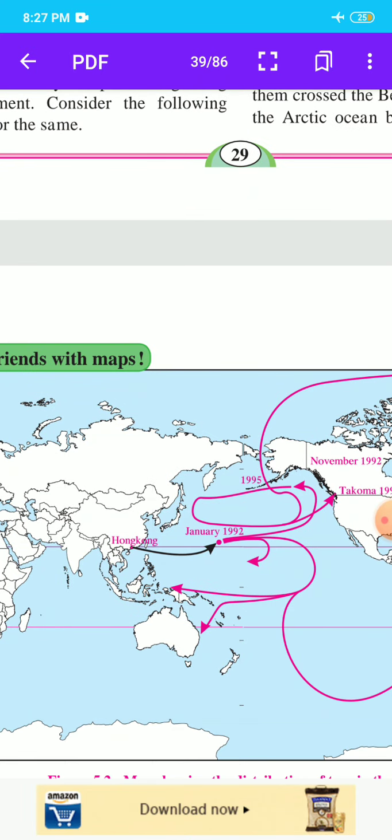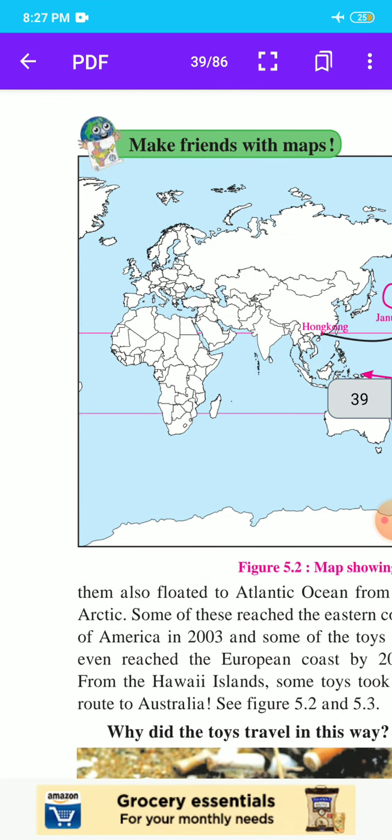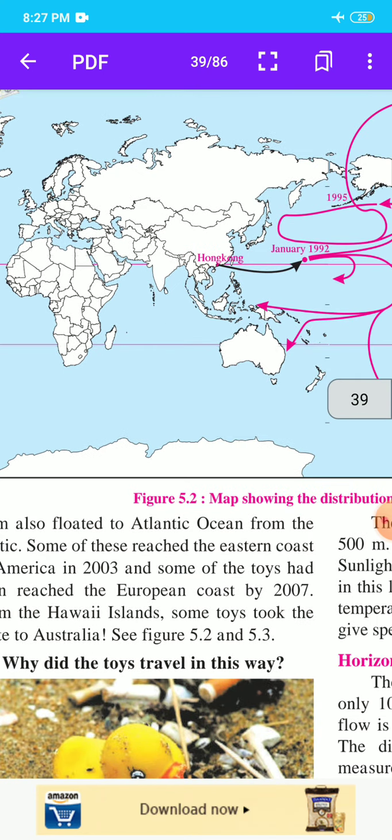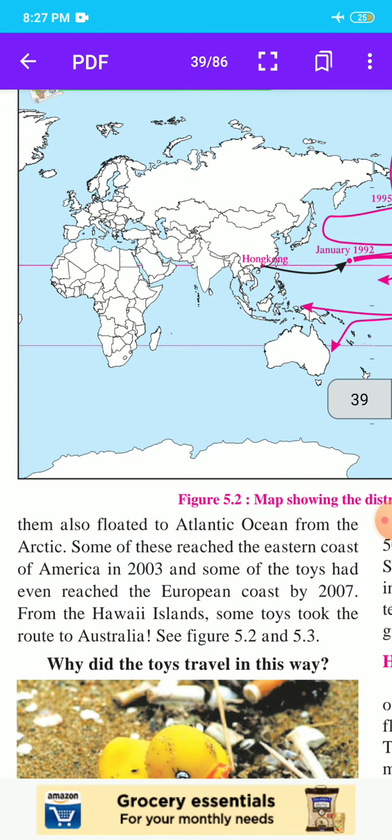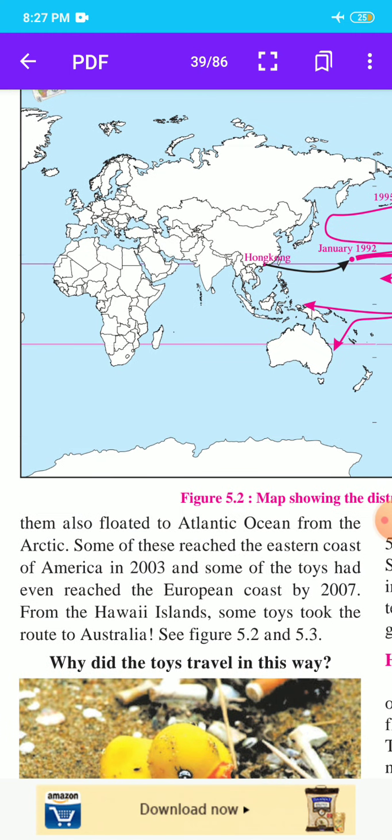Some of them also floated to the Atlantic Ocean from the Arctic. Some of these reached the eastern coast of America in 2003, and some of the toys had even reached the European coast by 2007. From Hawaii Island, some toys took the route of Australia.